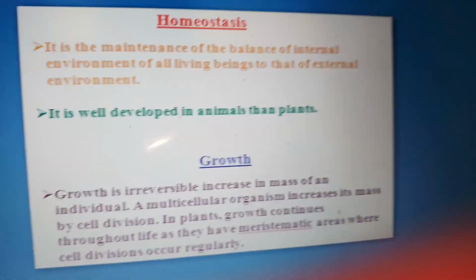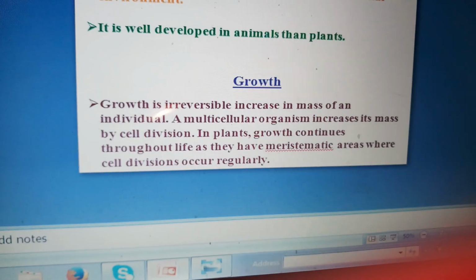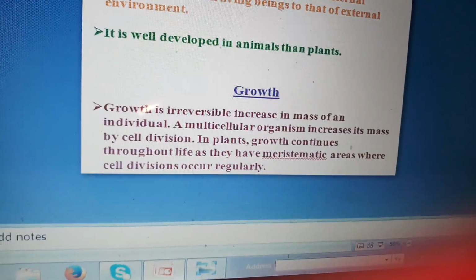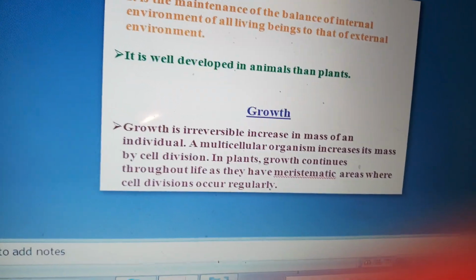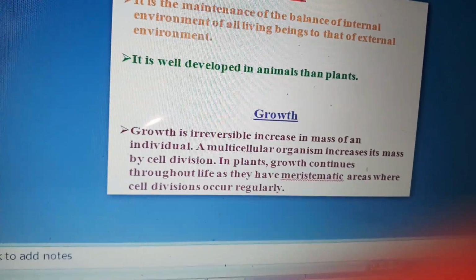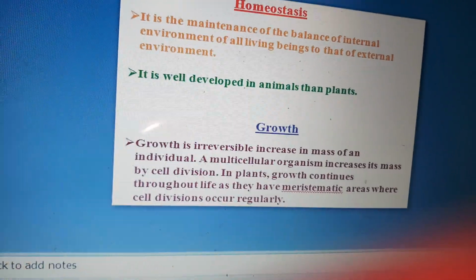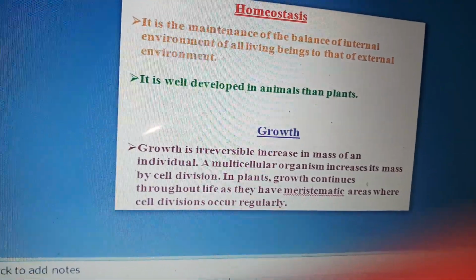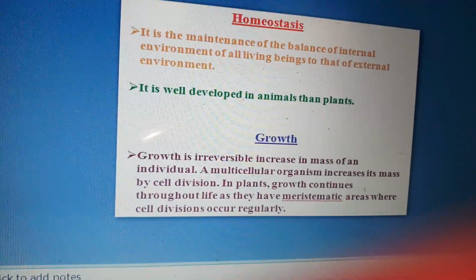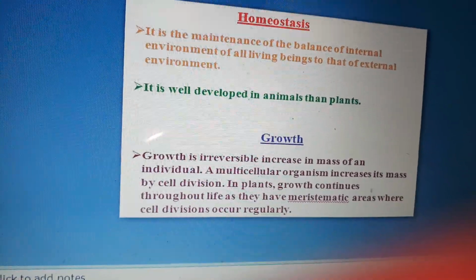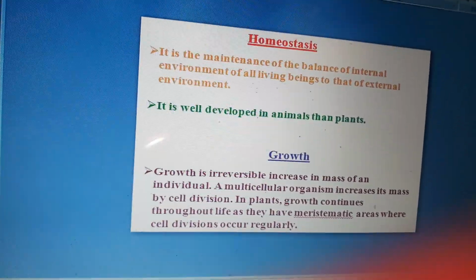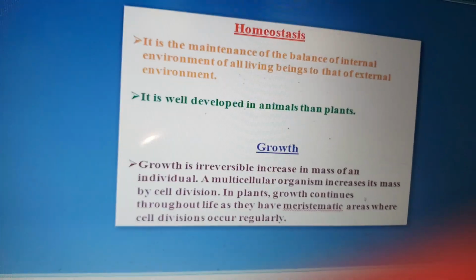Growth is an irreversible process. Increase in mass of an individual, growth is irreversible. It means that if I am fully grown up, an adult, you cannot make me a 5 or 10 years kid or of your age. So it is always irreversible. An organism matures and attains growth. So once it attains the growth, it cannot be reverted.